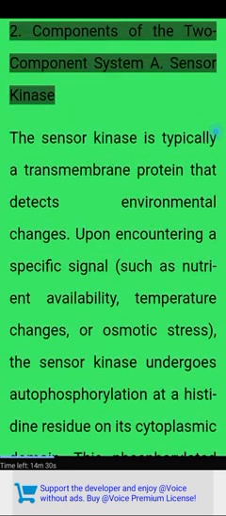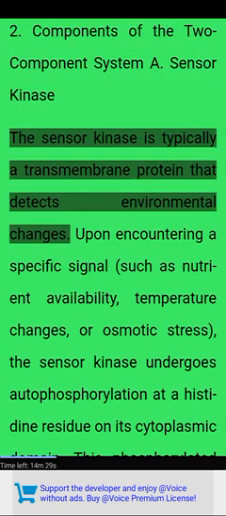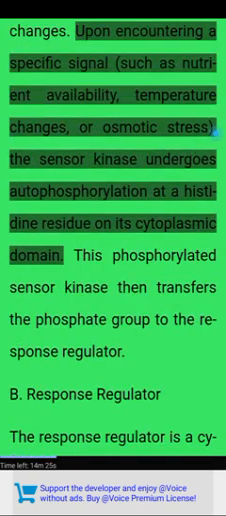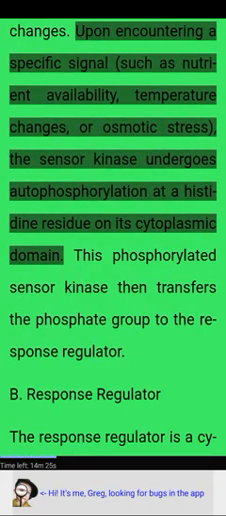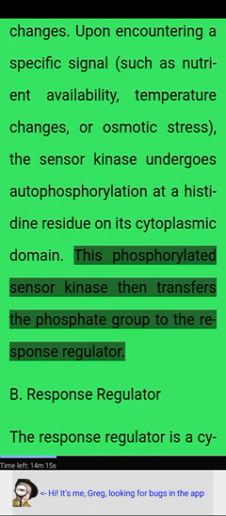2. Components of the two-component system. The sensor kinase is typically a transmembrane protein that detects environmental changes. Upon encountering a specific signal, such as nutrient availability, temperature changes, or osmotic stress, the sensor kinase undergoes autophosphorylation at a histidine residue on its cytoplasmic domain. This phosphorylated sensor kinase then transfers the phosphate group to the response regulator.